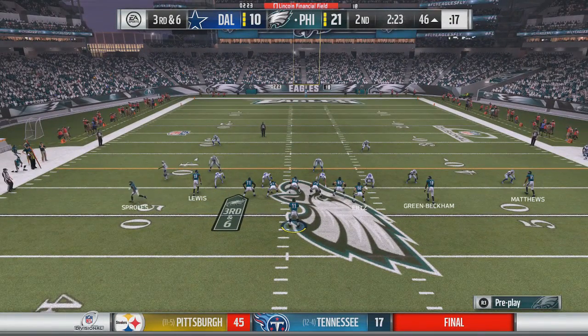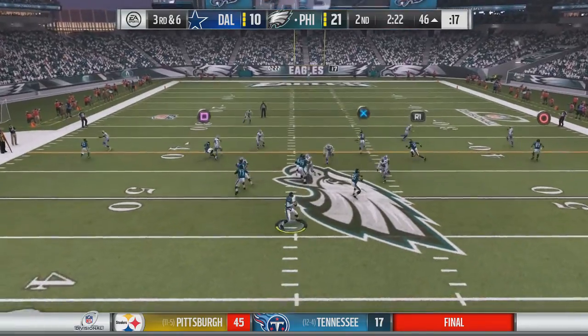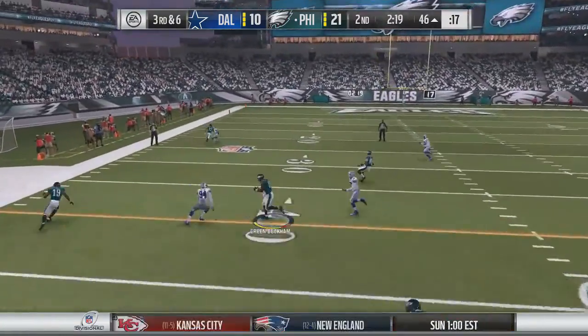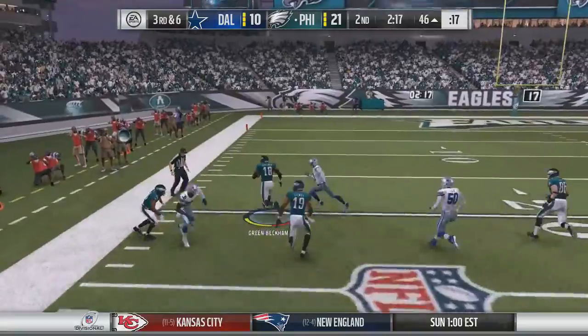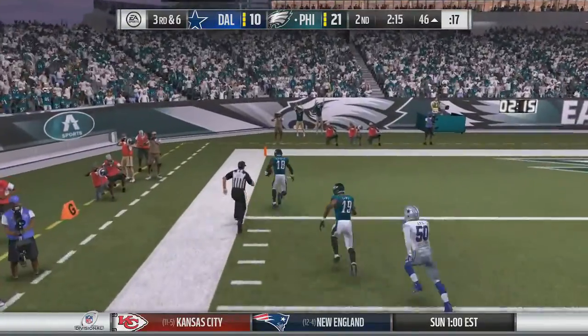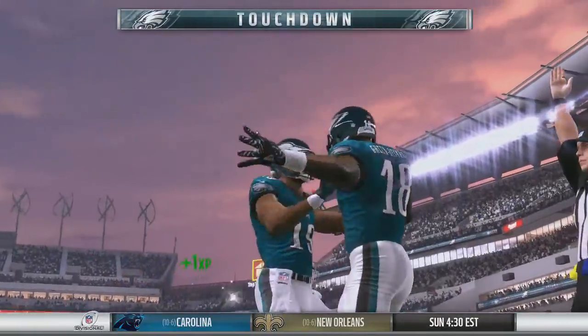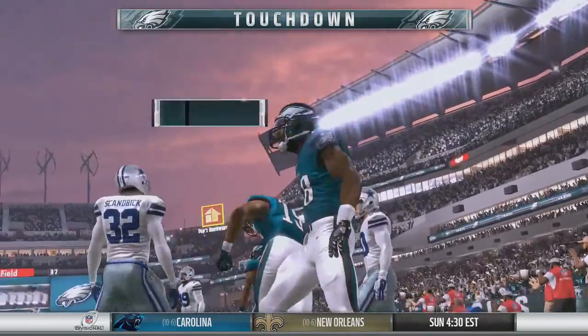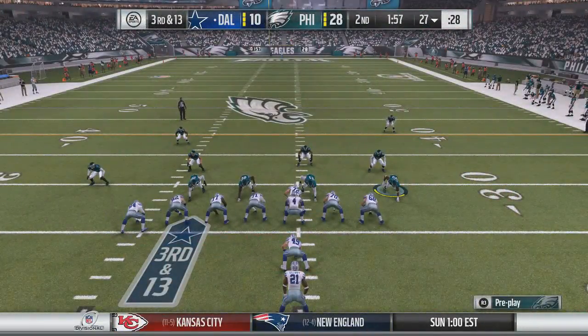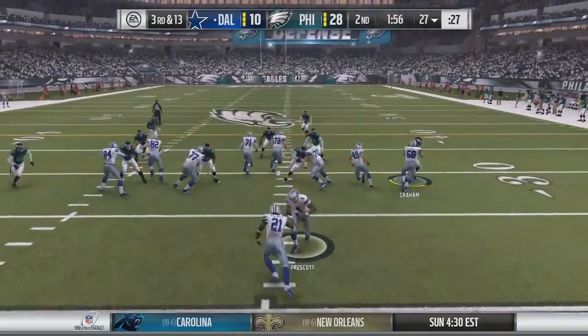Wentz in shotgun, sends a man in motion. It's Darren Sproles. Now Wentz takes the snap, trying to find somebody open. Throws it over the middle. Caught by Green Beckham. Makes a man miss. Green Beckham using his speed. Outruns another defender and will walk into the end zone. Touchdown Philadelphia. They take a 28-10 lead. Wentz has thrown 4 touchdown passes here in the first half. 1:57 to go in the half.